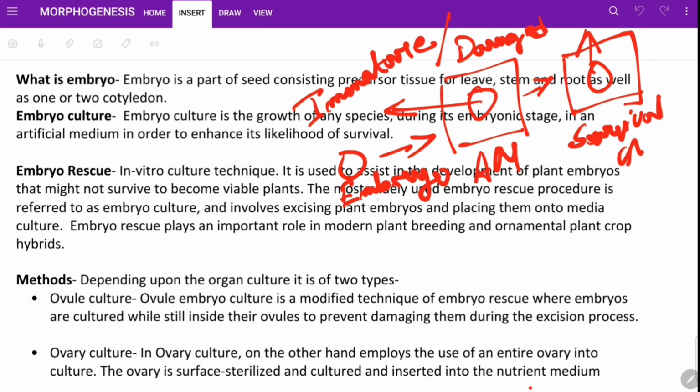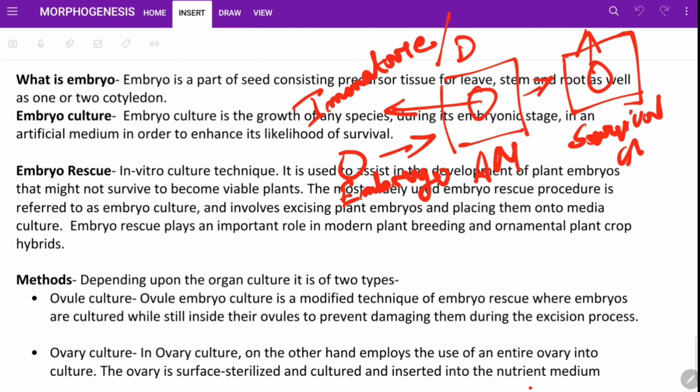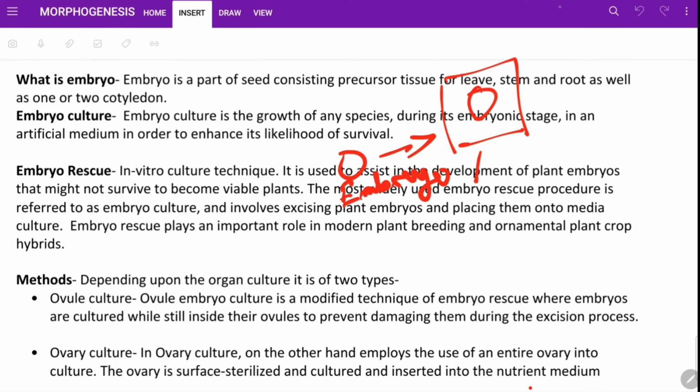So embryo culture is a technique. This whole thing is the technique. Which technique? That puts an embryo in an artificial medium that increases its survivability. So which embryo do we put? Immature or damaged embryo.